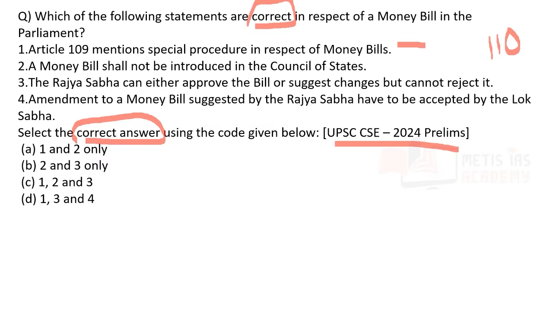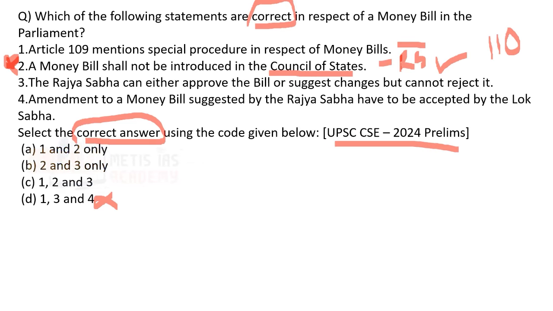A money bill shall not be introduced in the Council of States. Now, what is this Council of States? In simple words, it is nothing but Rajya Sabha. So, can a money bill be introduced in the Rajya Sabha? No. A money bill cannot be introduced in the Rajya Sabha. Okay. So, they are telling yes. The statement is telling money bill cannot be introduced in the Rajya Sabha, which means the statement is correct. So, 2 has to be there in the answer. If you see the options, option D does not have 2, which means option D is wrong.